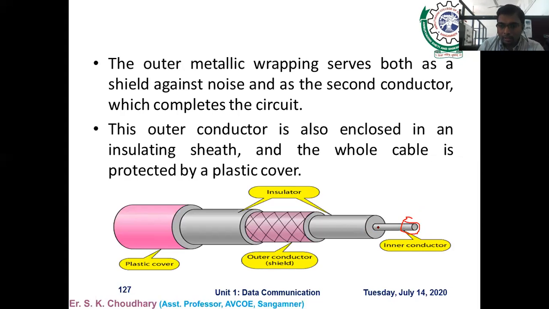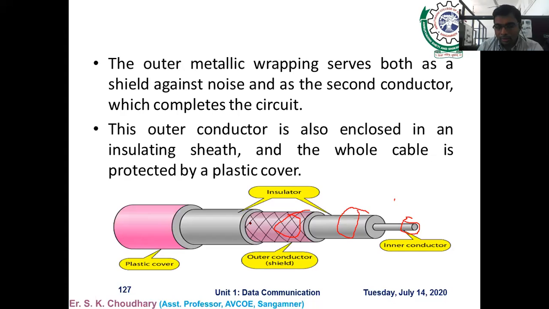Then we move to the next layer. There is a plastic insulation over this particular copper wire, and then the next level is a metal braid or metal sheet that acts as the outer conductor. So this acts as the main, and this acts as the ground signal.